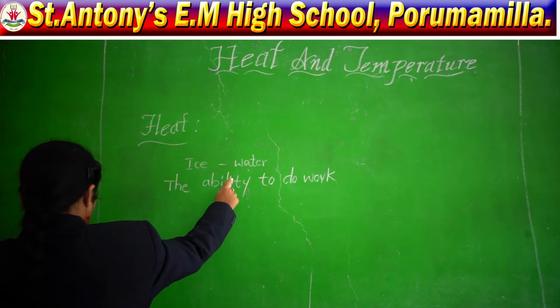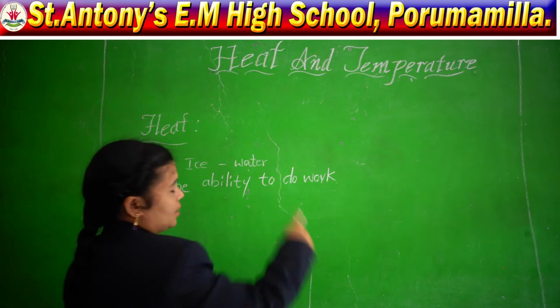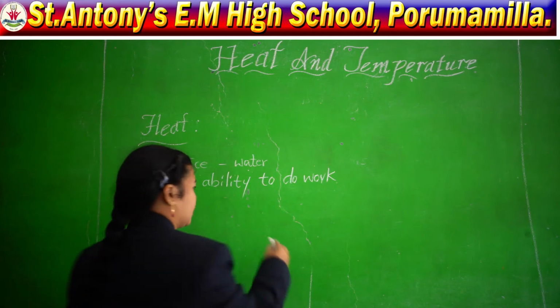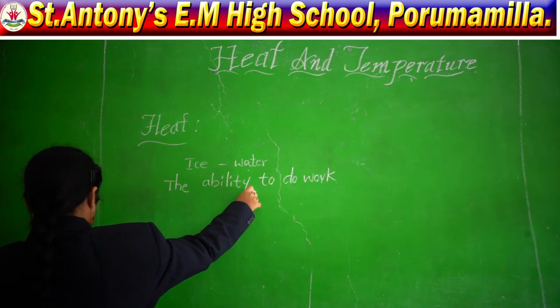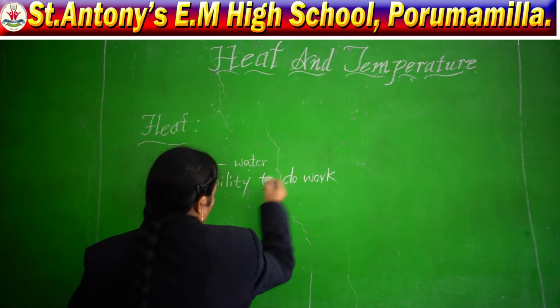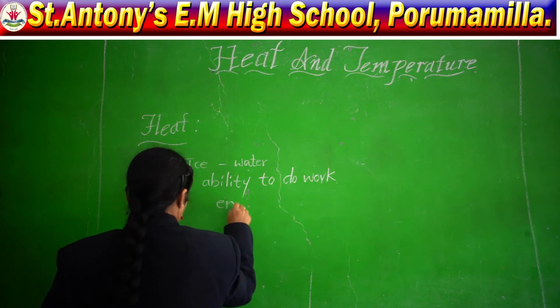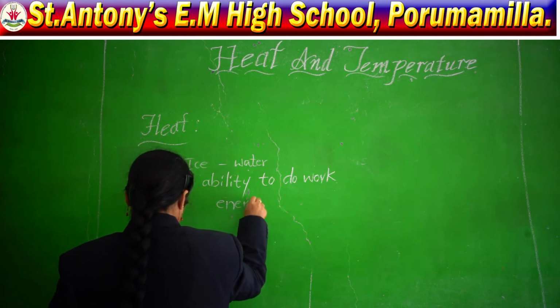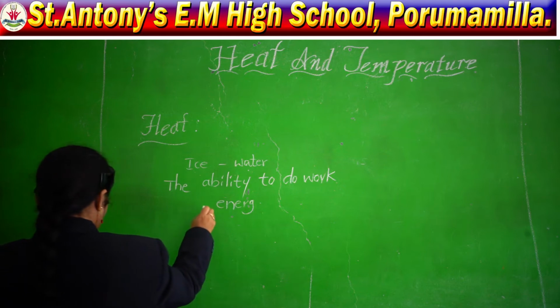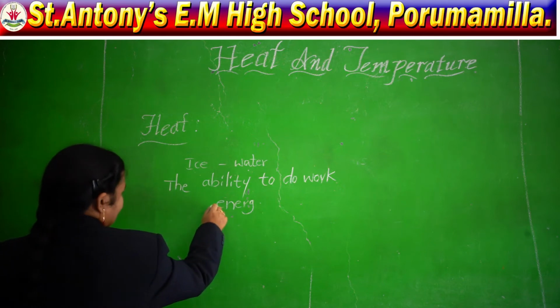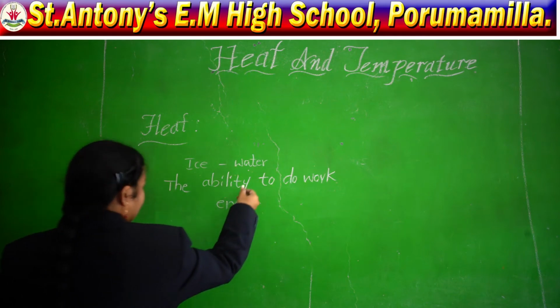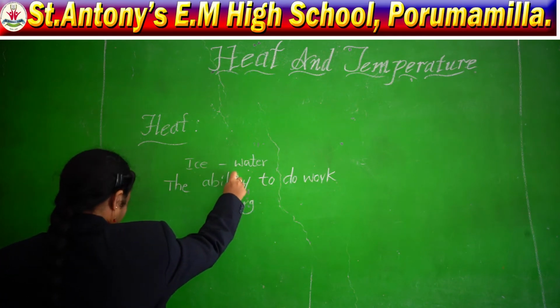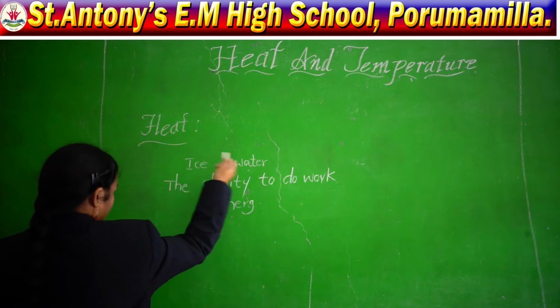What do we call this ability? The ability to do work is energy. Ability means energy, we can also say that. So, energy, the ability to do work, is utilized in converting the ice into water.